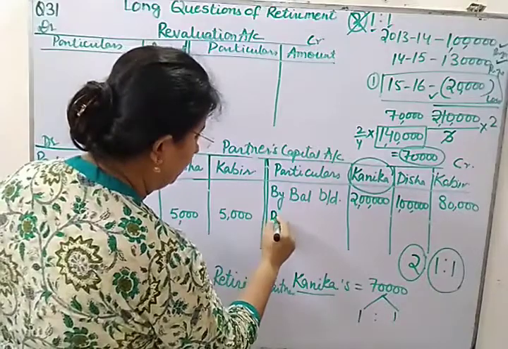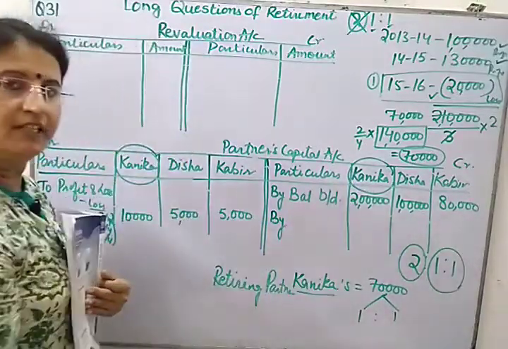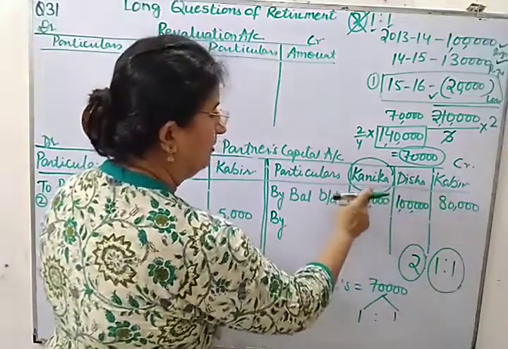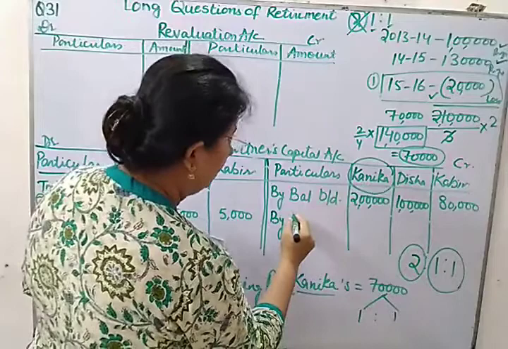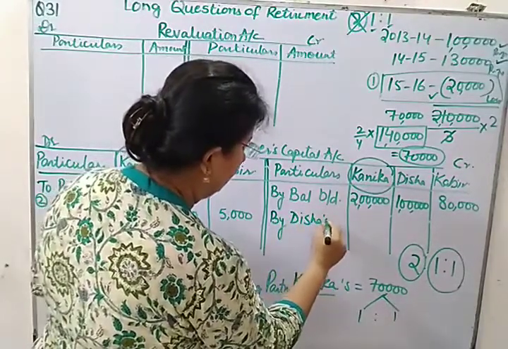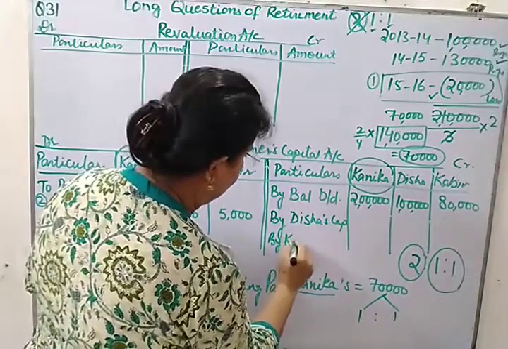So here we will be giving benefit to Kanika. So what will be the journal entry? Disha's capital account debit, Kabir's capital account debit, to Kanika for goodwill. The posting will be by Disha's capital account and by Kabir's capital account.